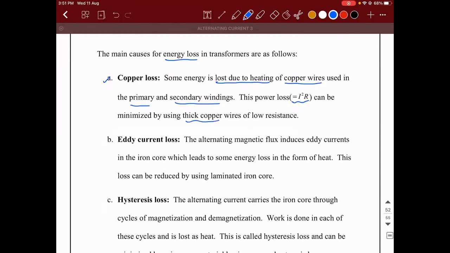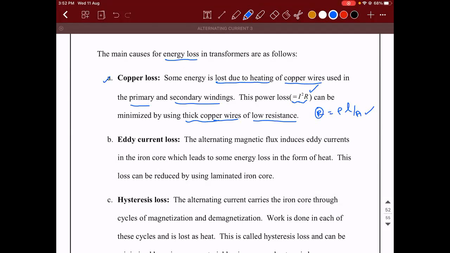By using thick copper wire. How does a thick copper wire help us? Because thick copper wires have low resistance. Logic is very simple. R is inversely proportional to A. We have this formula, no? R is equal to rho into L divided by A. Since R is inversely proportional to A, what can you say? If the thickness of the coil is more, then the resistance is going to be less. When you use less resistance, what will happen? Power loss will be less.